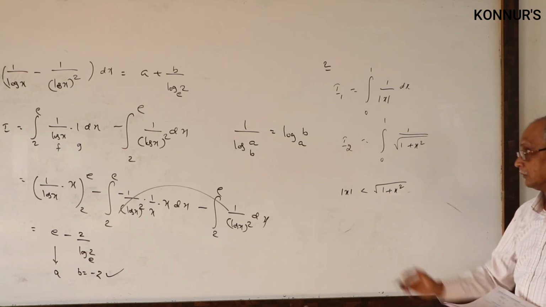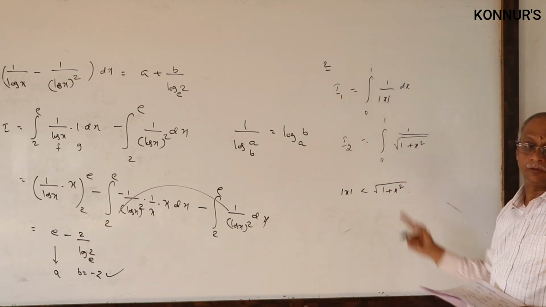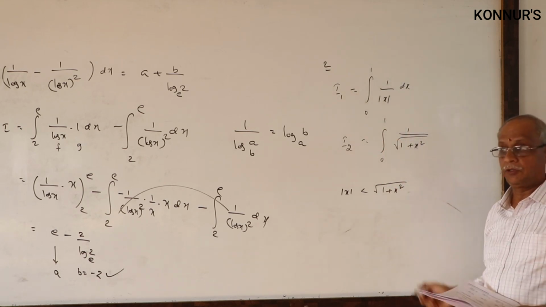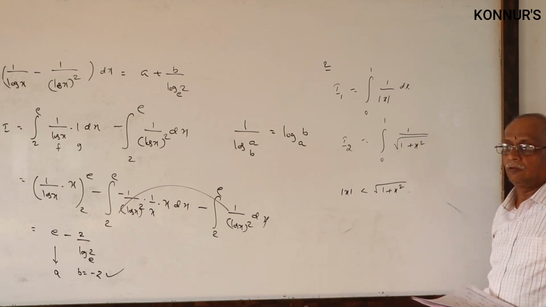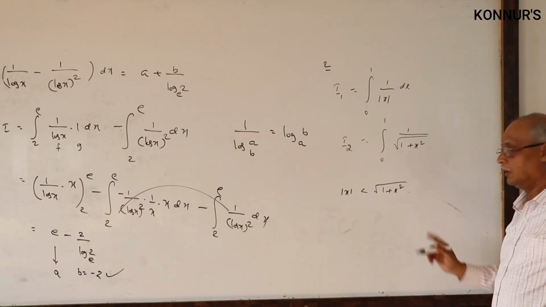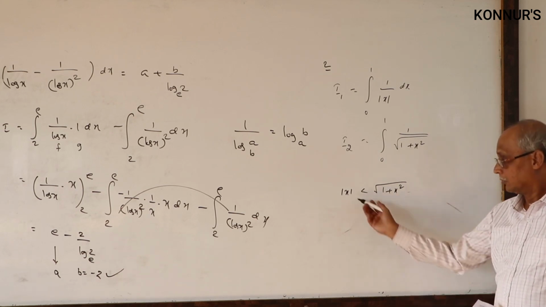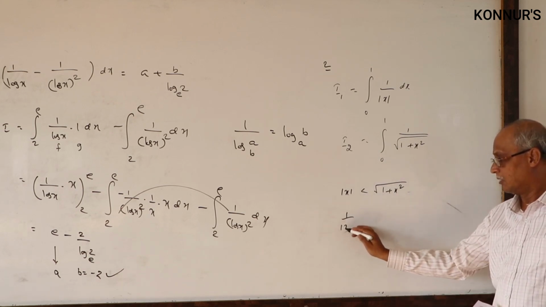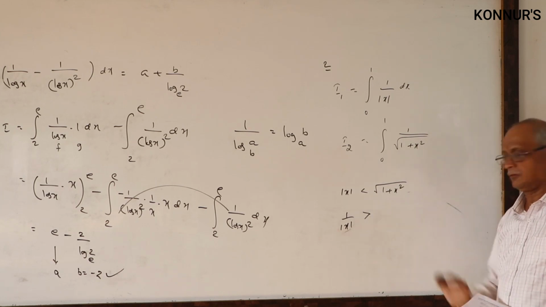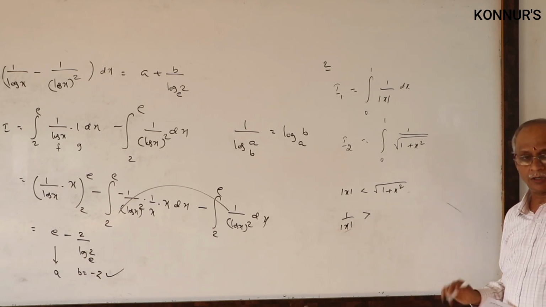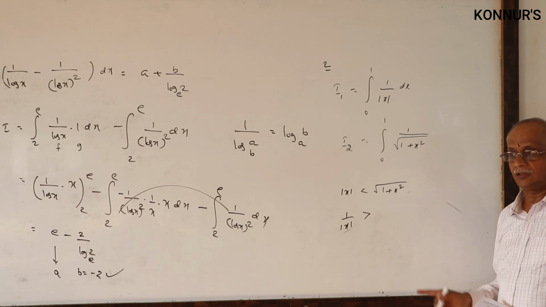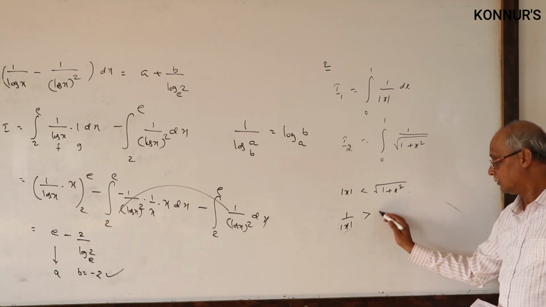Limits are important, between 0 and 1 only. Between 0 and 1 means rational numbers like 1 by 2, 1 by 3, 1 by 4. So mod x is less than this. Take reciprocals: the sign changes, less than becomes greater than, like when you multiply by minus. Therefore, 1 by mod x is greater than 1 by root.